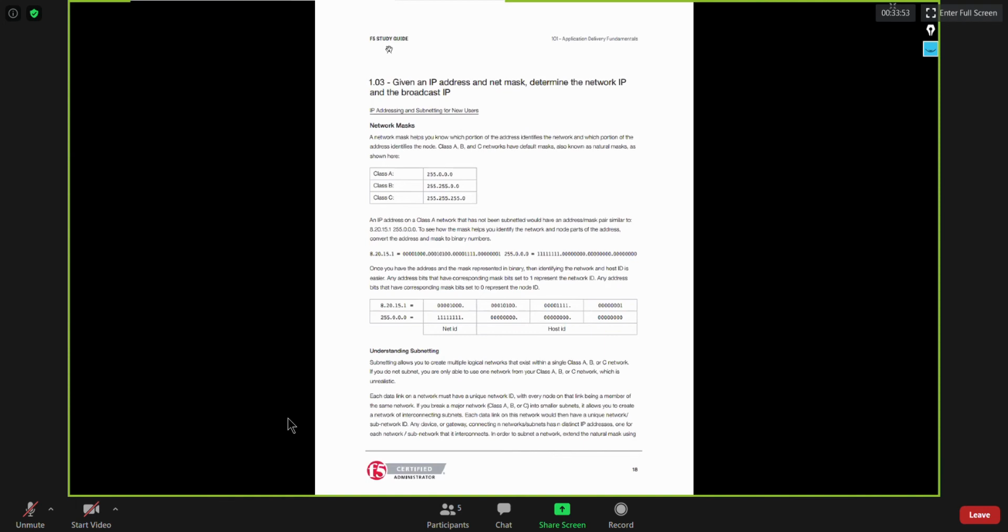Same goes with the subnet mask. We have default subnet mask values for class A IPs, for class B IP addresses, and the same goes with class C. For class A, the default subnet mask is 255.0.0.0. For class B, it's 255.255.0.0. For class C, it's 255.255.255.0. So if you have an IP address from class A, then the default subnet mask would be 255.0.0.0. However, you can modify the subnet mask at any point of time wherever it's needed.